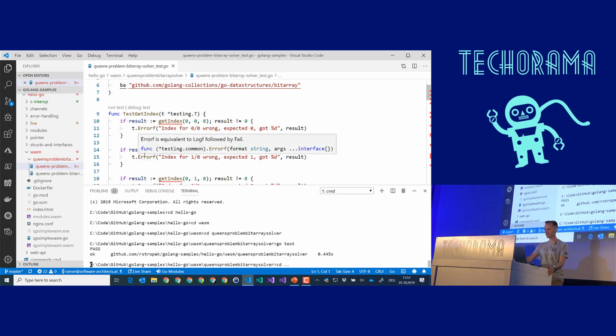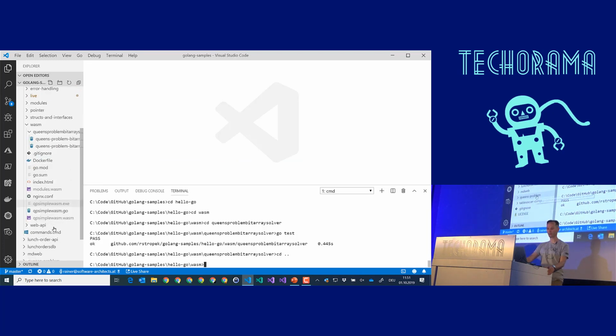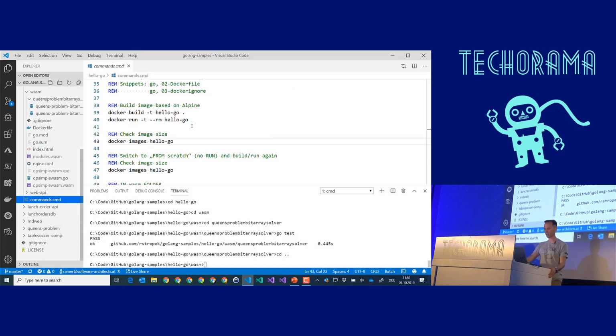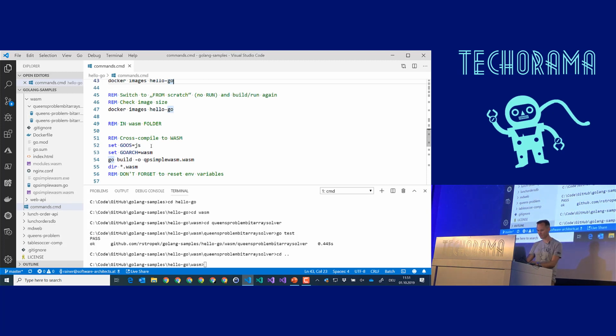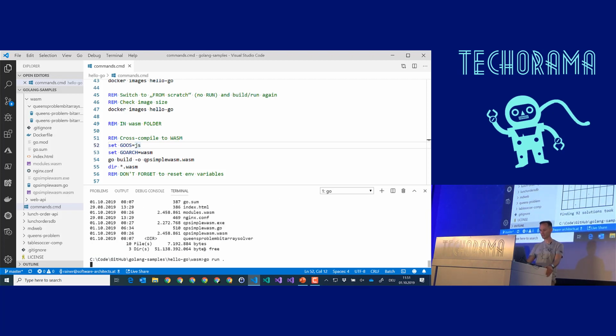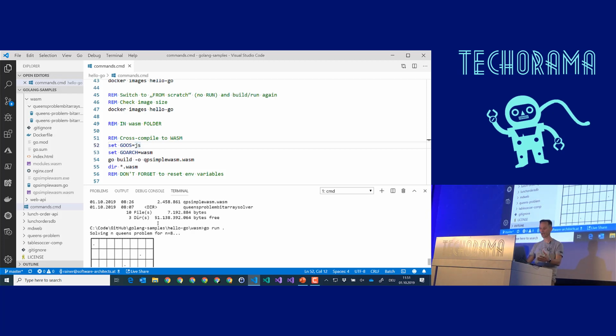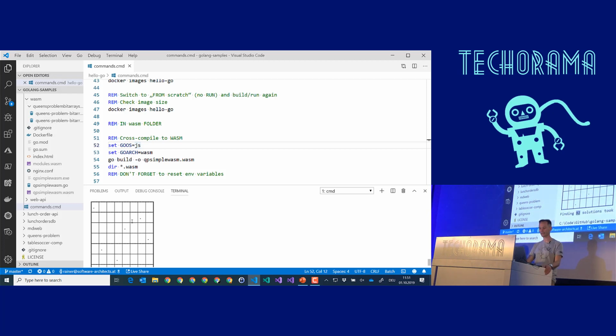So let's give it a try and let's run this 8 queens problem as we did it before on the command line. So here it is in the WASM folder. Go run, and it should tell us, here it is, that we have 92 solutions, and as an example, it shows us 2 chessboards, how they look if we place 8 queens.